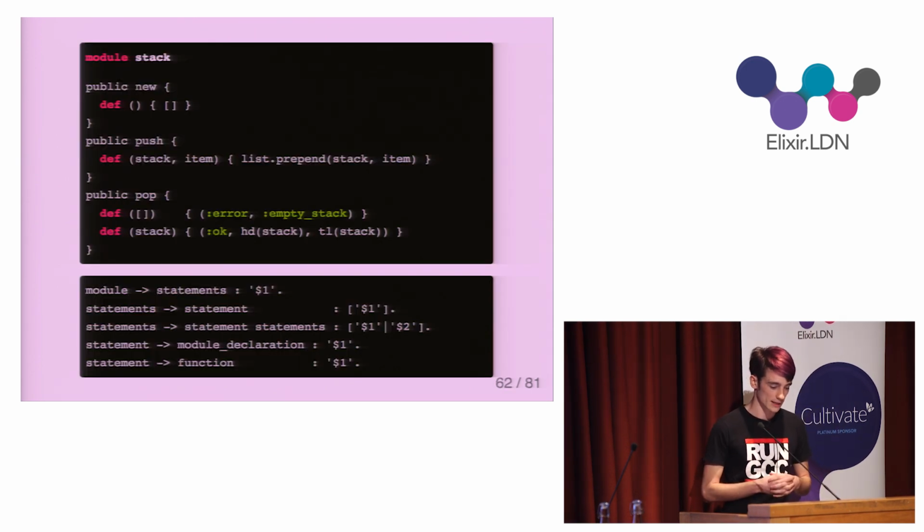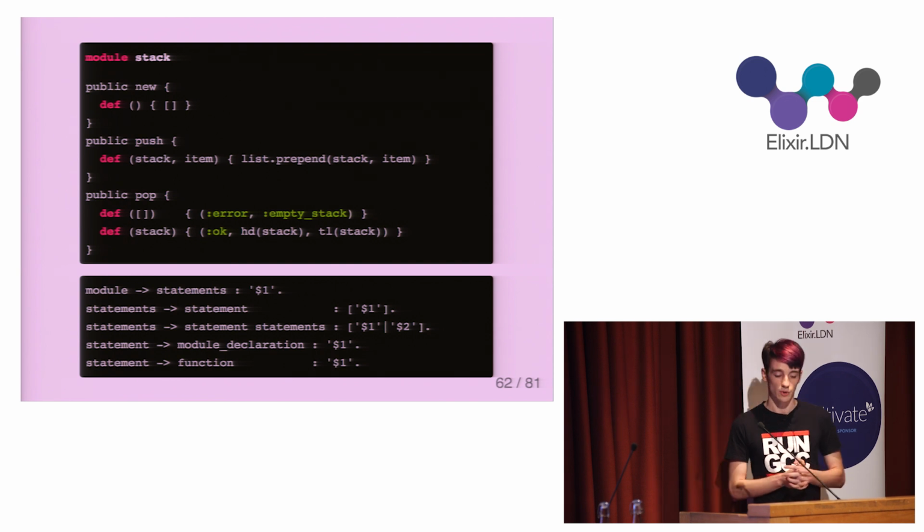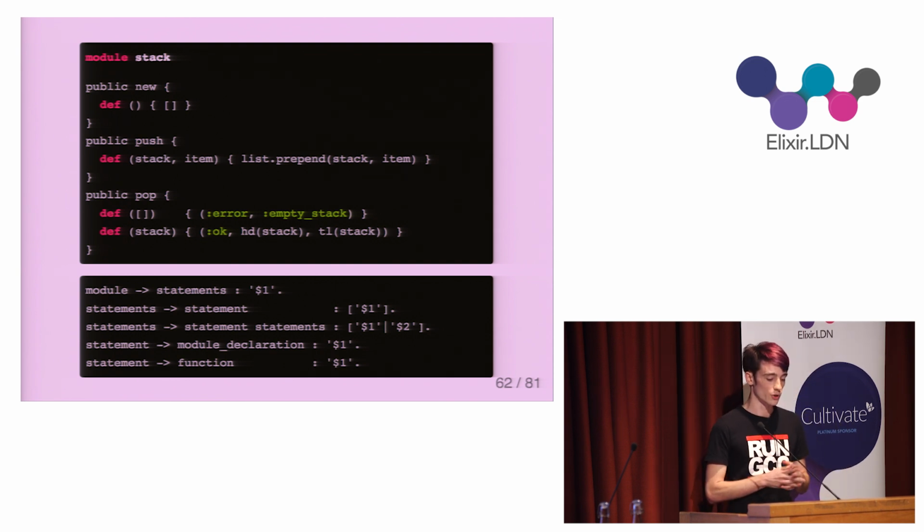So here is a Gleam module called stack. It's made up of multiple statements, the module declaration at the top, and each of the function definitions are module statements. So the root symbol of the grammar is a single module, and a module is defined as a series of statements, and statements are defined as one or more statement. And a statement is either a module declaration or a function.